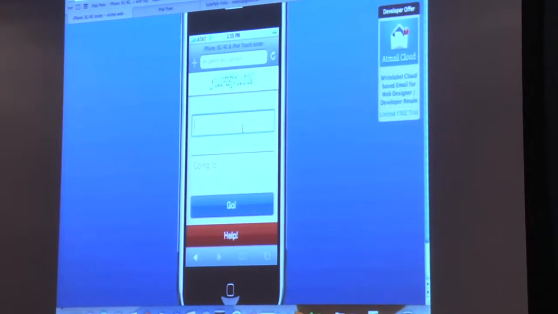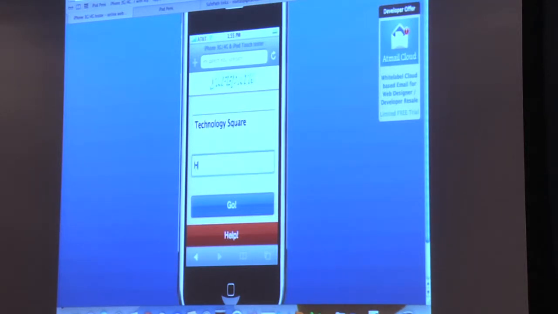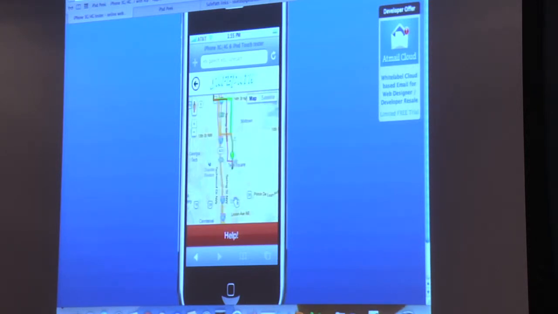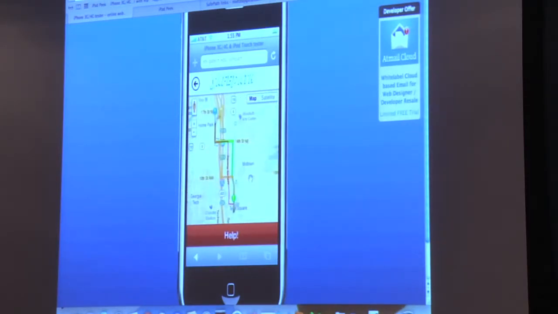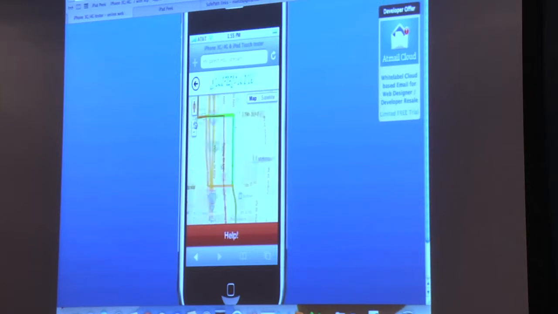If you're a student at Georgia Tech, what is that? You type in a location, say Technology Square, and I'm going to Home Park. Very dangerous area if you're a Georgia Tech student. How many Georgia Tech students are here? You all know what a problem it is traveling to Home Park, right? And I don't want a house there. So it actually tells you, if you're traveling from here to Home Park, these are the routes.